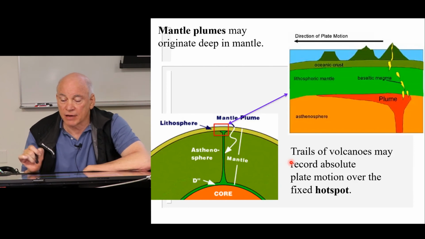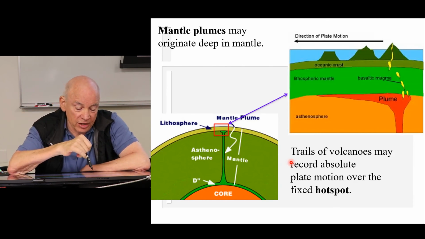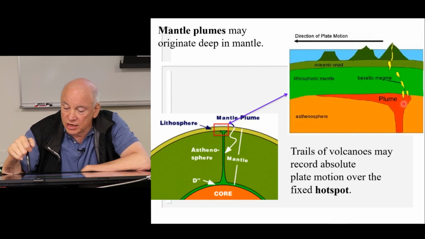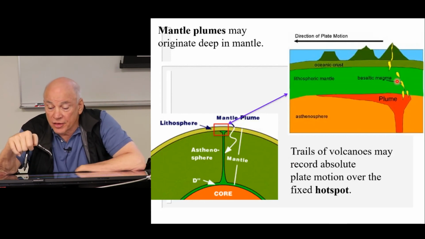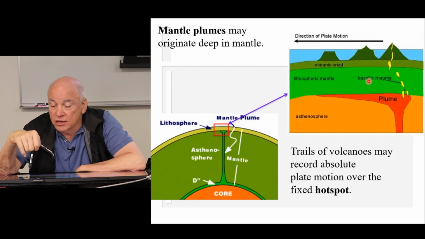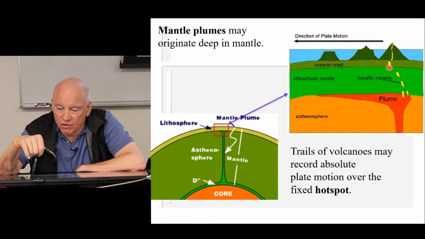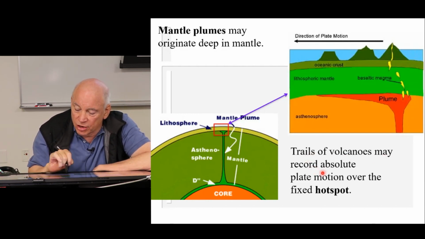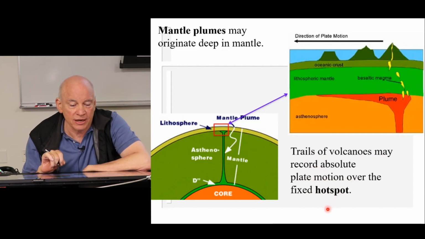So here we've got an example of a mantle plume. You can see it coming here from near the core, rising up to the lithosphere where it erupts, and here we zoom in. There's the plume, that's the magma. Now this plate is moving so that the region of melt periodically is going to have to bend over too far to get to the volcano. So a new volcano will form here instead, downstream of the main one. So sometimes you'll see trails of volcanoes that will record the motion of the plate over this fixed hotspot.